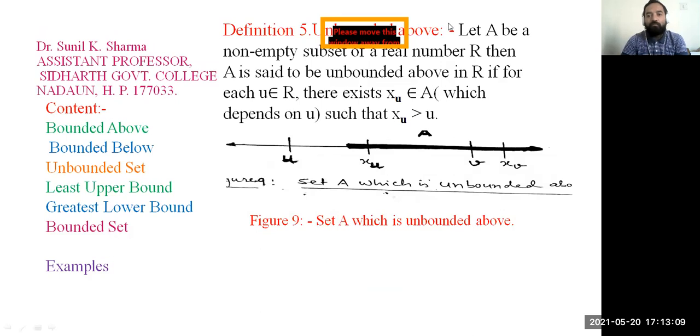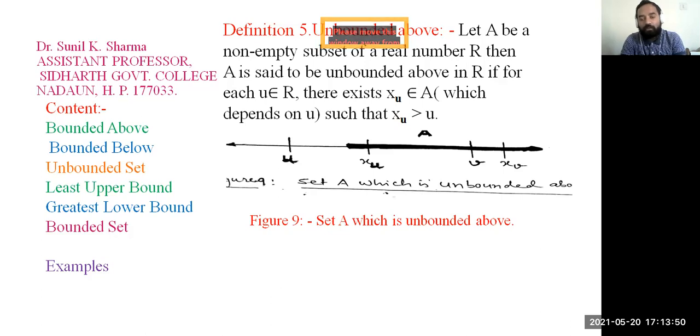So, unbounded above. Let A be a non-empty subset of the real numbers R. Then A is said to be unbounded above in R if for each u belongs to R, there exists x_u, I try to write u in the foot of x, so x_u belongs to A, which means this x depends upon u, such that x_u is greater than u.